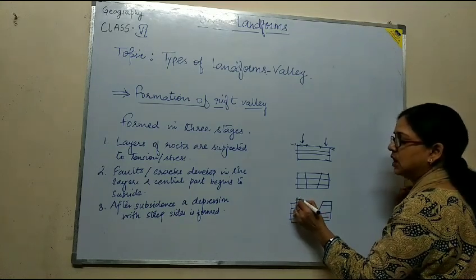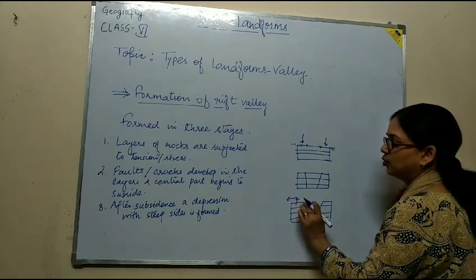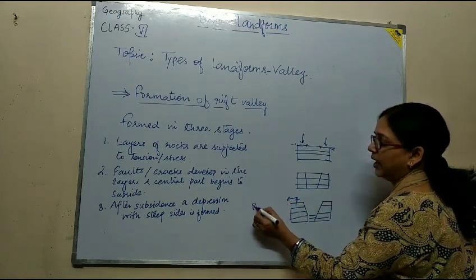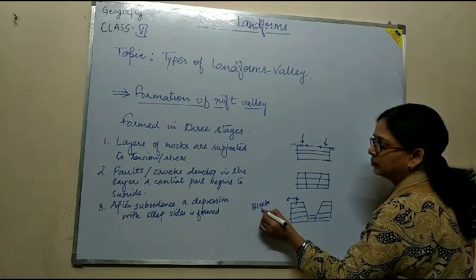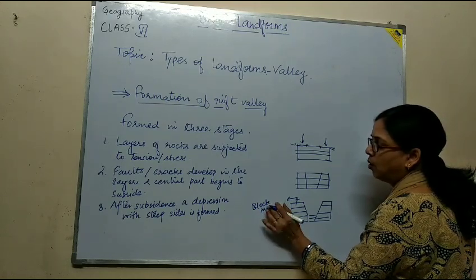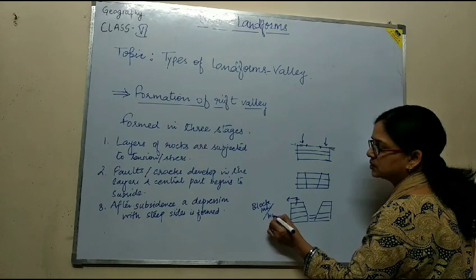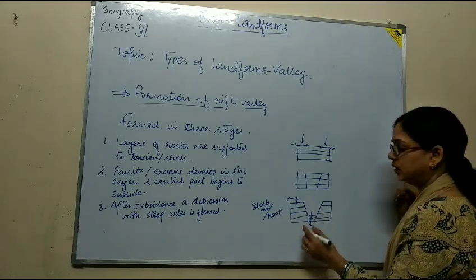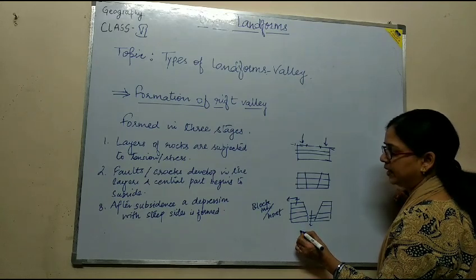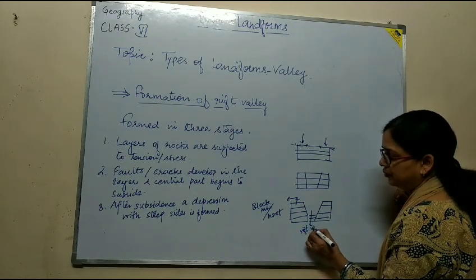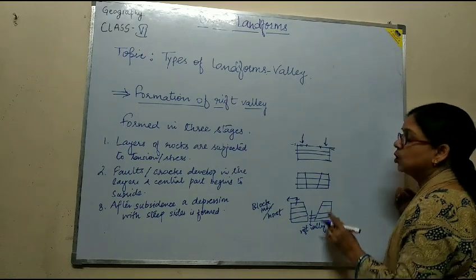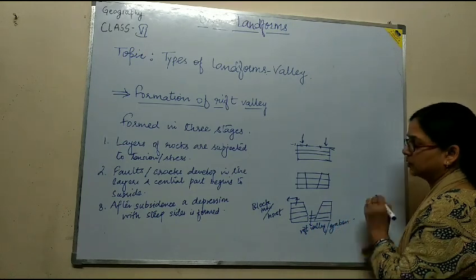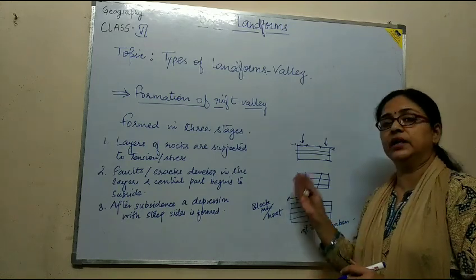The remaining uplifted part, which we can see in the form of a block, is called a block mountain and also called a horst. The declined or depressed part is called a rift valley, also called a graben. This is how the rift valley is formed.